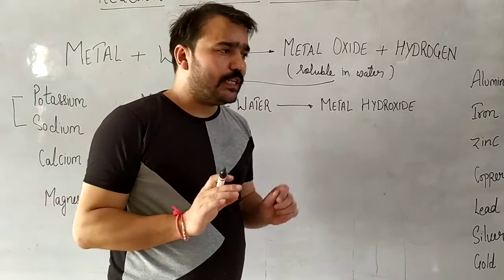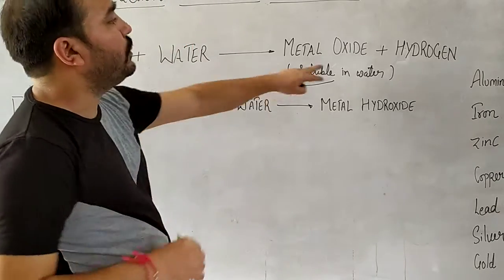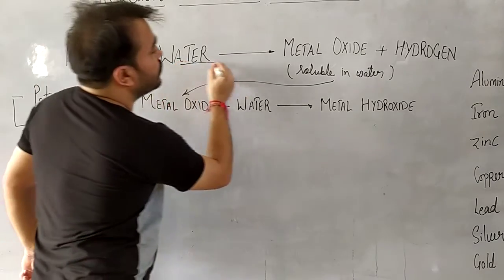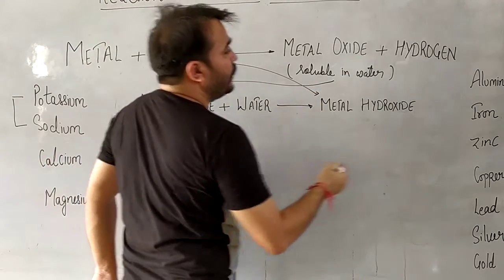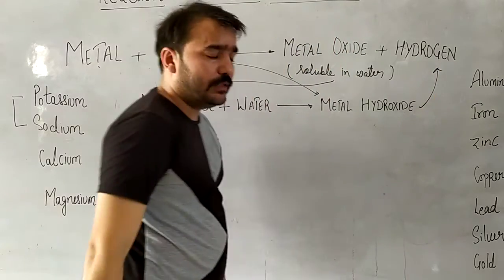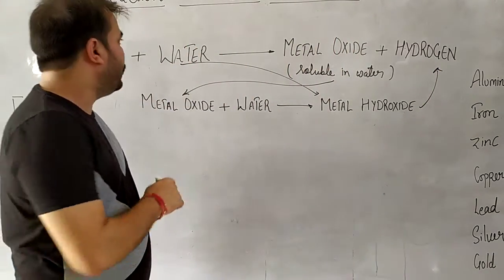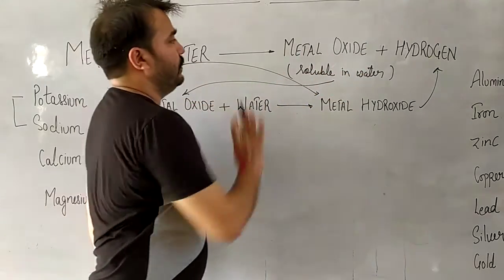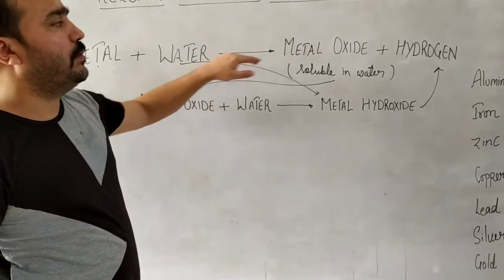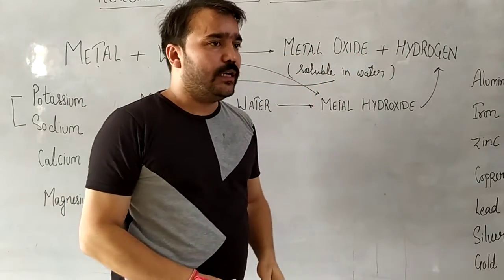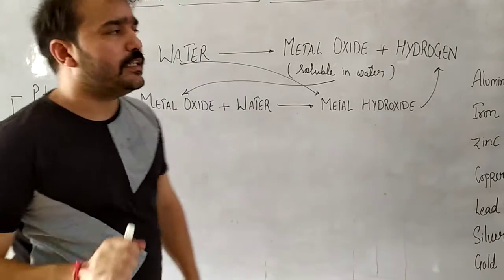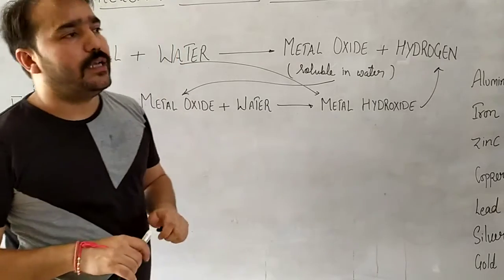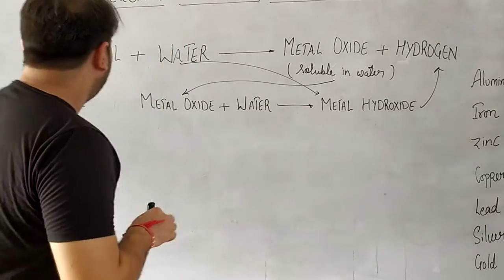That means for such metals whose oxides are soluble in water, the net reaction would be metal plus water resulting in the formation of metal hydroxide plus hydrogen. In case of metals whose oxides are not soluble in water, the reaction is that metal with water forms metal oxide and hydrogen gas. So hydrogen gas is produced in each case, whether the metal oxide is soluble or not. So let us look at the reaction of some of the metals with water.